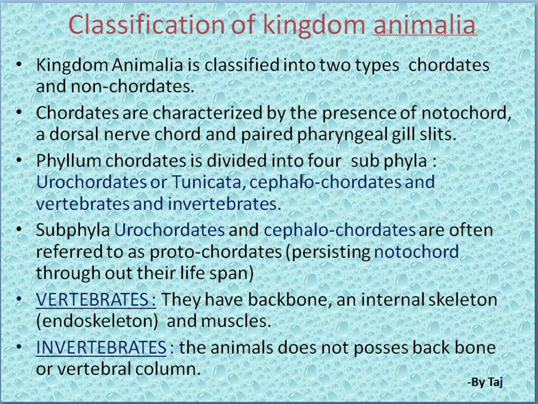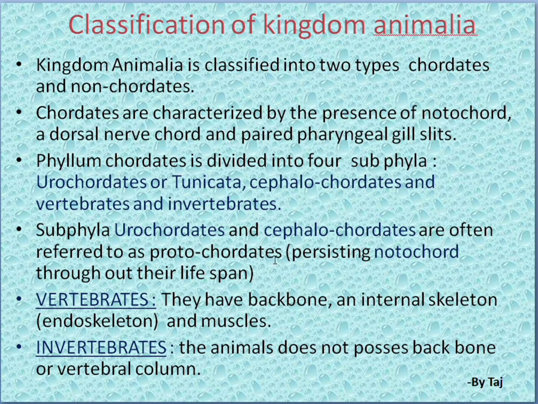Phylum Chordata is divided into four subphyla. Those we call Urochordates or Tunicata, Cephalochordates, and vertebrates and invertebrates. There are mainly four subphyla you are going to observe here in the kingdom Animalia. Urochordates or Tunicata and Cephalochordates are often referred to as protochordates, persisting notochord throughout their lifespan. These two combine together and form the protochordates.